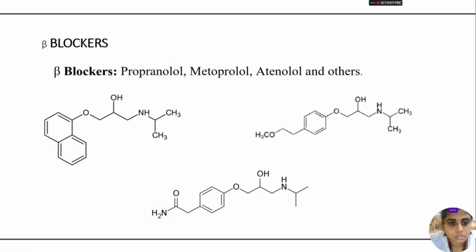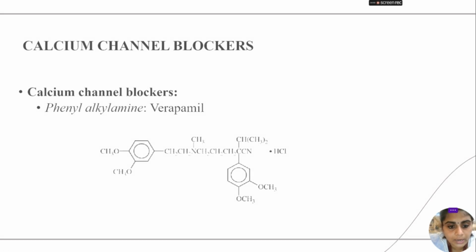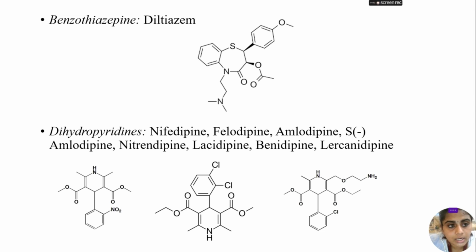Next are the beta blockers. Examples are propranolol, metoprolol, atenolol, and others. Next are the calcium channel blockers, which are subclassified. First is phenylalkylamine. An example is verapamil. This is the structure of verapamil. Here we can see two benzene rings connected by a flexible chain between them. This is verapamil.